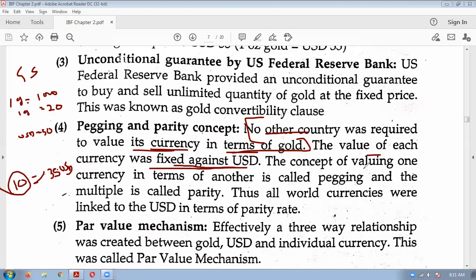The concept of valuing one currency in terms of another is called pegging, and the multiple is called parity. So all the world currencies were linked to the US dollar in terms of parity rate, which was already linked to gold.